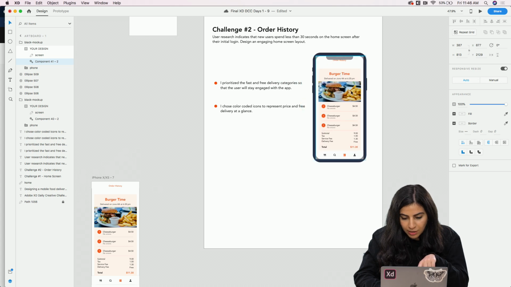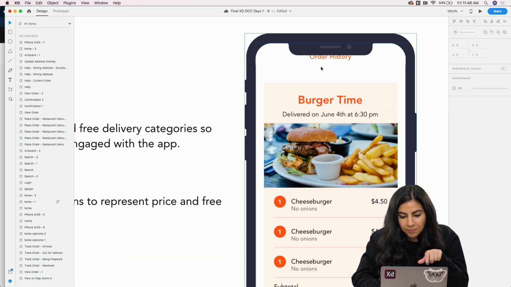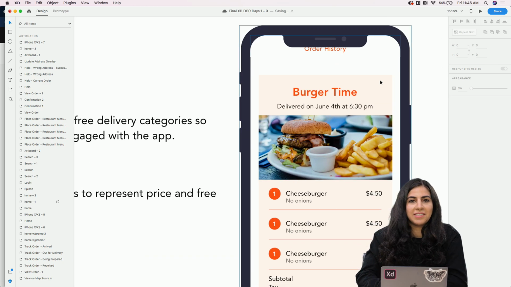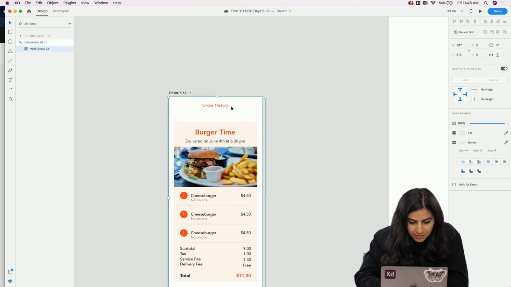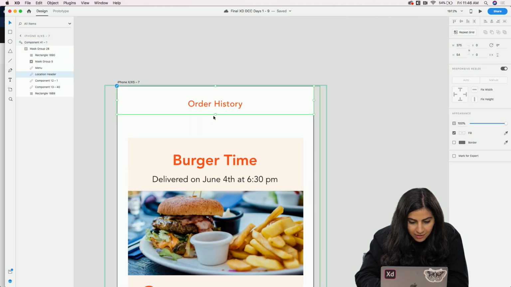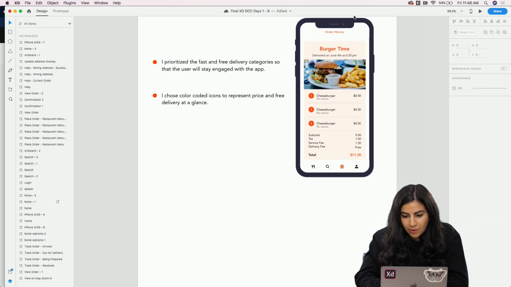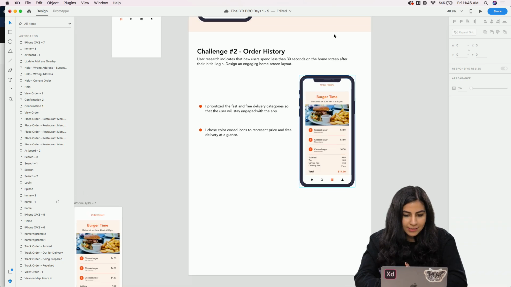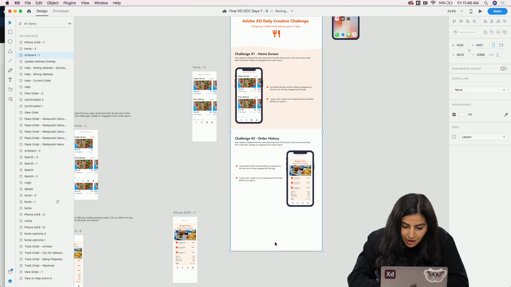And then I'm just going to drag this in and click so that it's underneath this, but you can see the order history is hidden again. So I'm just going to go back to this and click on this and make this a little bit bigger and bring this down. And so it updated on this, which is really nice. Okay, so now that I have this, I'm going to bring this up.